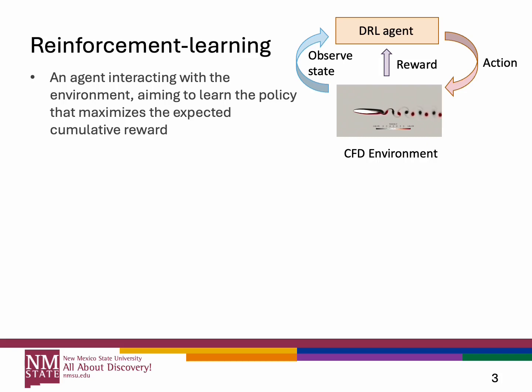The second is the reward. The reward is provided to the agent in order to train the agent to get the optimal policy. And the third is the action. The deep reinforcement learning agent will make a decision based on the other two channels, like what we provide for the reward and what we provide for the observed state. It will make the action and train the agent to get the optimal policy. The idea is to control the environment towards a maximum cumulative reward state. So it's a feedback, a feedback in how it interacts with the CFD environment.